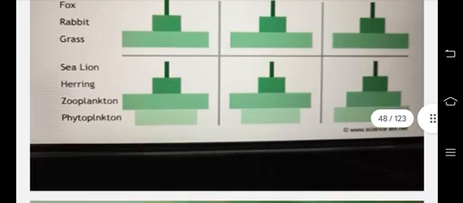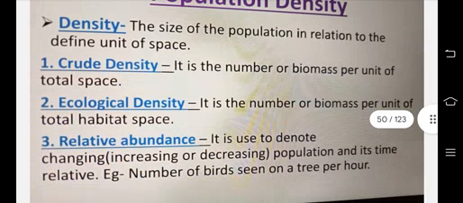Now population ecology. We are going to learn about that. Population density: the size of the population in relation to a defined unit of space. Crude density is the number or biomass per unit of total space. Then ecological density is the number or biomass per unit of total habitat space.